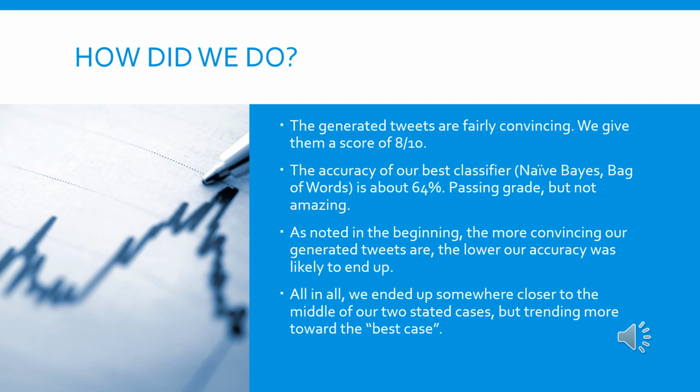So if we ended up with a high accuracy for our classifier, that probably meant that our tweets weren't very convincing. So, at the end of the day, we ended up somewhere in the middle between our stated worst case and best case scenarios. I think we're trending more towards the best case from the middle, but the classifier did have some problems.